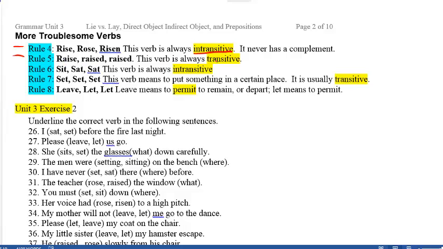Raise and raised are always transitive, meaning what follows these verb forms will always answer who or what. Sit, sat, and sat are always intransitive. Set will always be transitive. Leave, let, and let. Leave means to permit to remain.